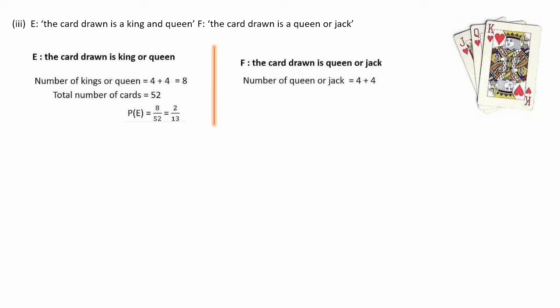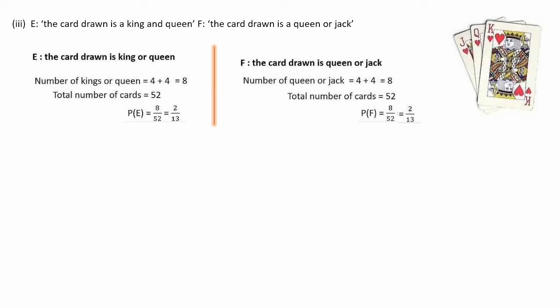So 4 plus 4 is 8. There are 52 cards in a deck, so P of F is 8 divided by 52. When we cancel with 4, we get 2 divided by 13.